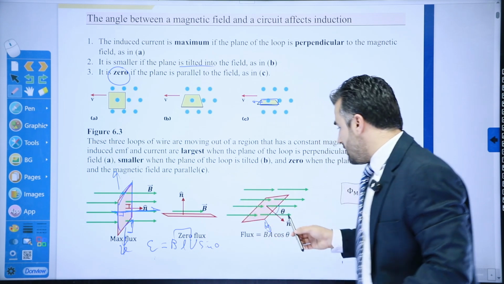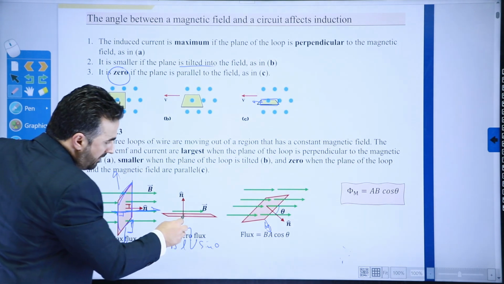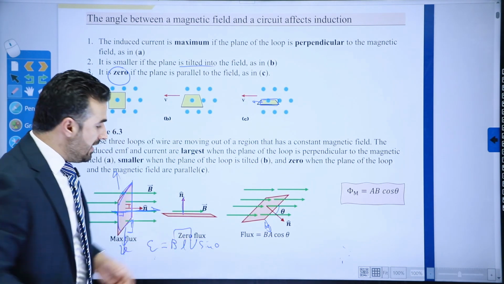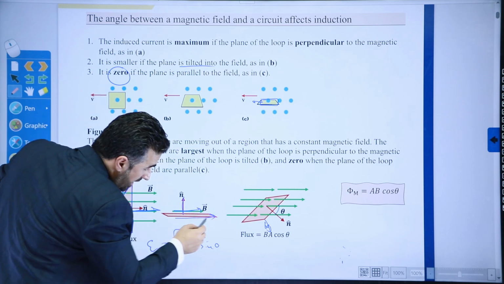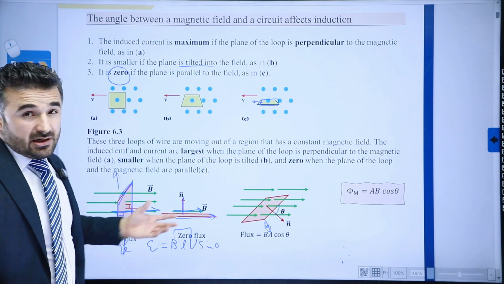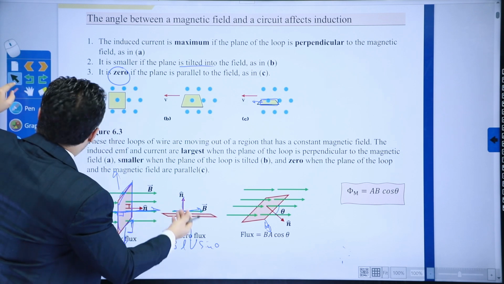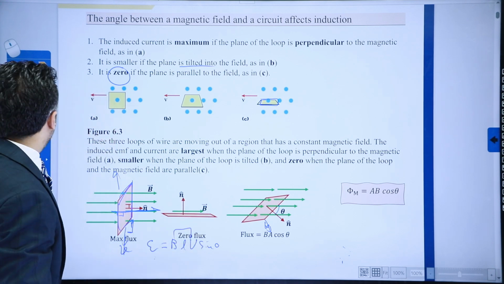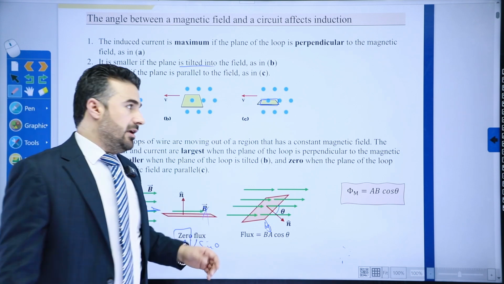Now, take a look at this one, which is perhaps more obvious. If this is the coil, this is the direction of the normal to the coil, and this is the direction of the magnetic field. If we move the coil this way, you can see that these two are parallel to one another, so they are not cutting one another. If they are not cutting one another, then of course there would be no induced electromotive force here.